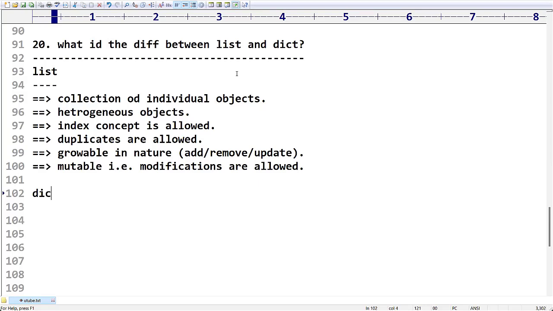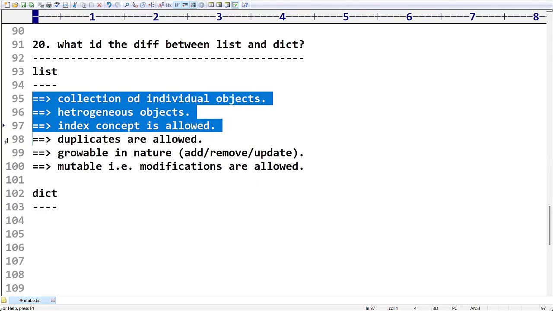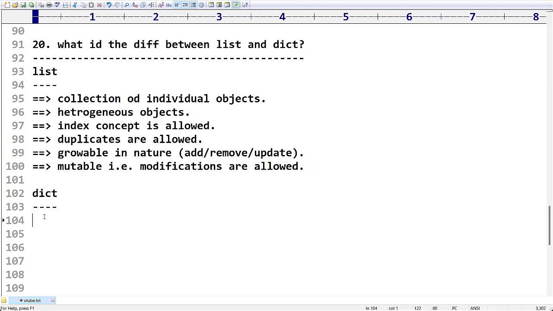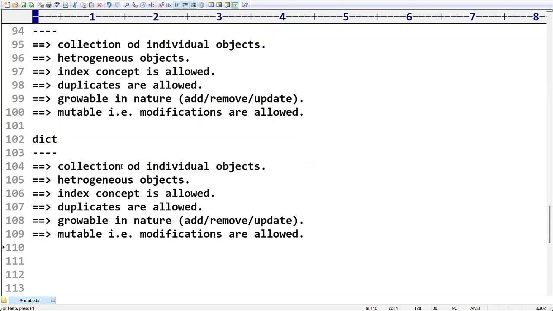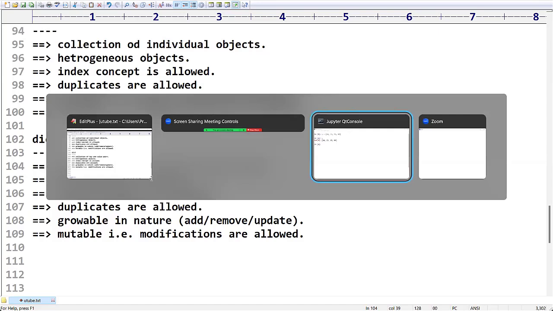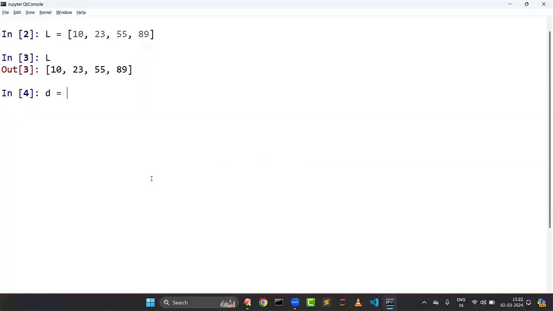Now I'm going to talk about the dictionary. Dictionary is not a collection of individual objects. It is a collection of key and value pairs. So the data will be available in the form of key and value pairs. If you want, you can see.